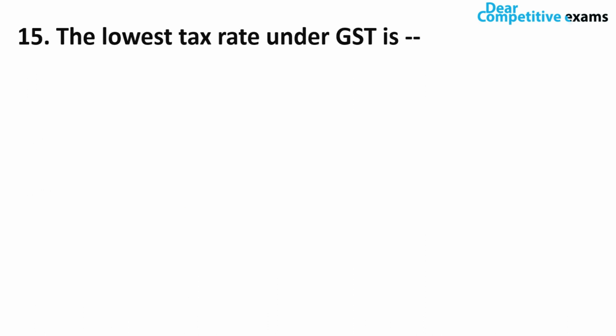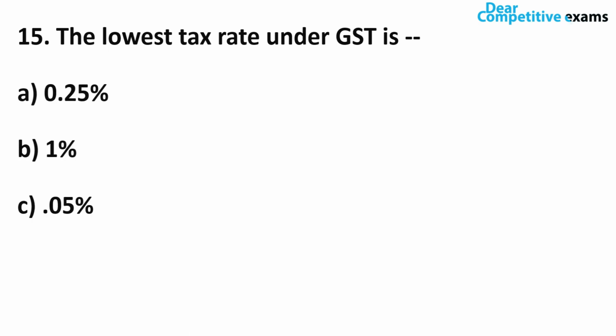The lowest tax rate under GST is. So what is the minimum, the lowest tax rate under GST? 0.25, 1%, 0.5 or 5%? The correct answer is